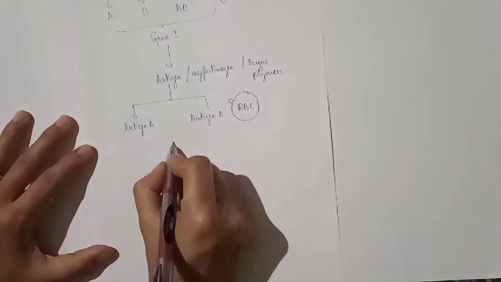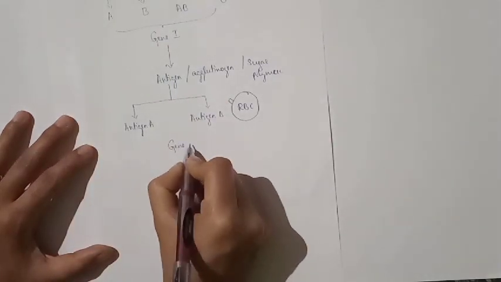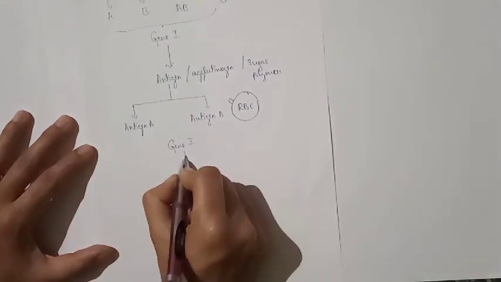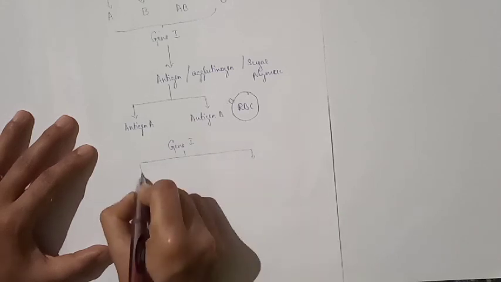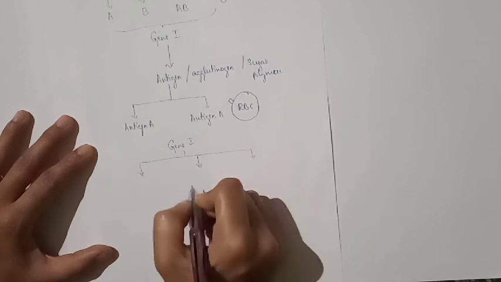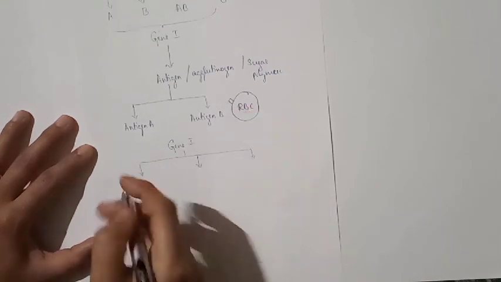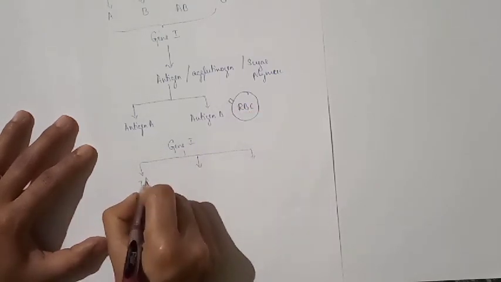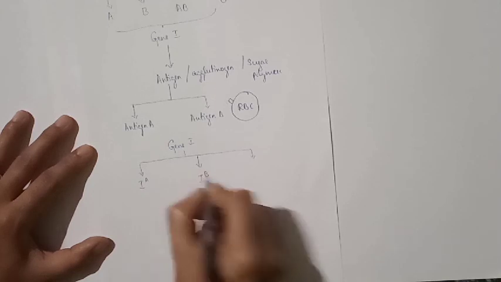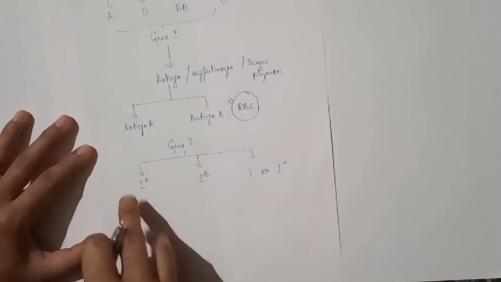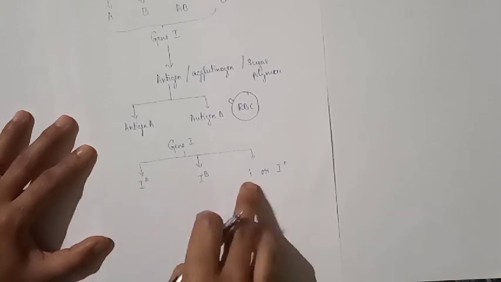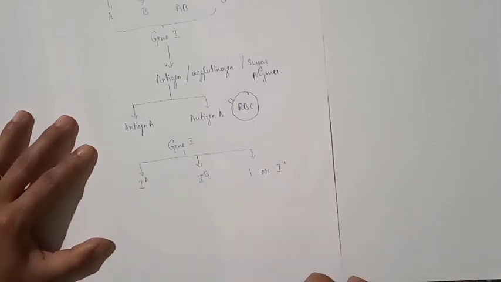Gene I has 3 alleles. Alleles are nothing but the alternative forms of a single gene. They are IA, IB, and small i or I naught.